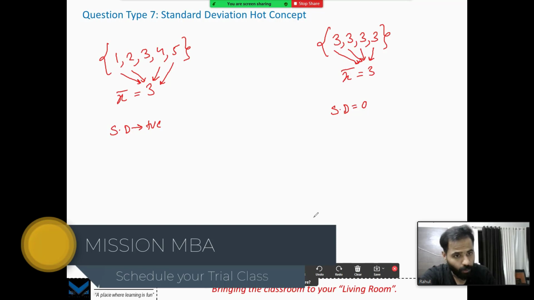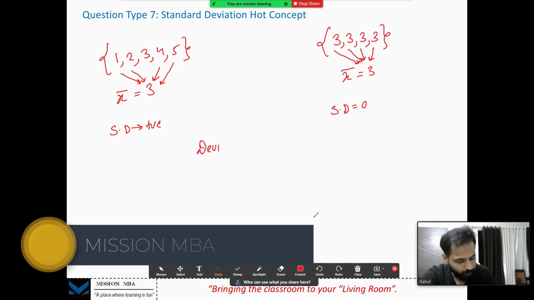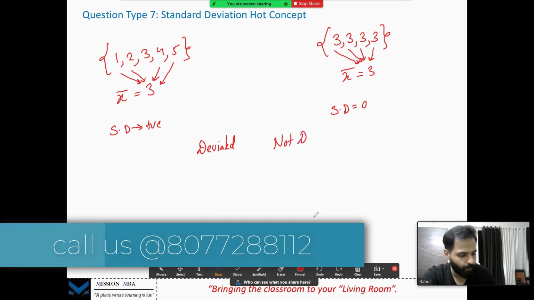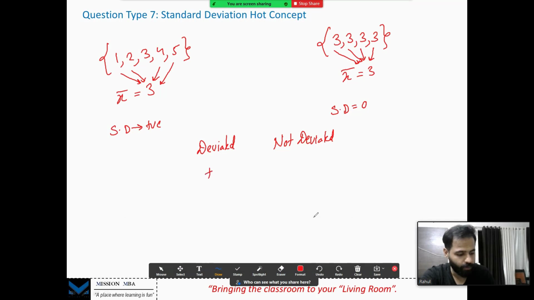The idea is your numbers will either be deviated from the mean or not deviated. In the case they are deviated, then the standard deviation is positive, and in the case they are not deviated, then the standard deviation is 0. But keep that in mind, they are never negative. So standard deviation will always be positive or 0, and 0 also, guys, in just one case, and that case is when all the numbers become equal.